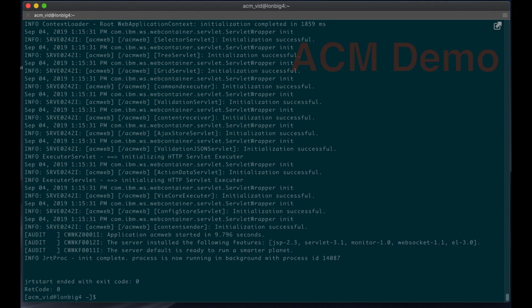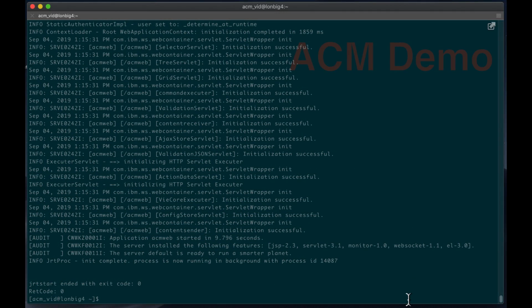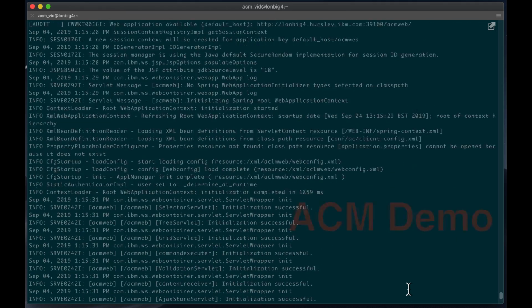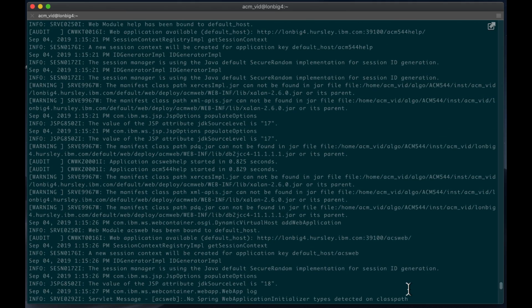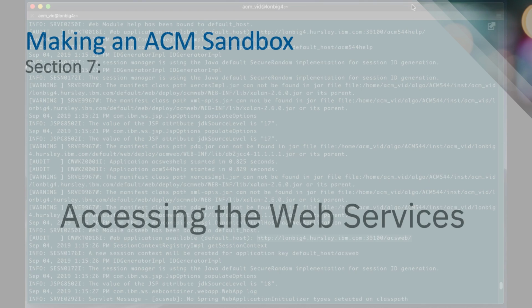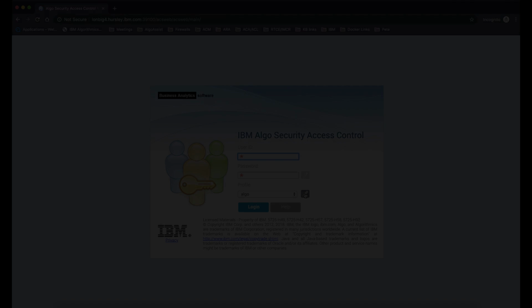Okay, so I'm just going to scroll back through here, and I'm going to find the URL for the web GUI. There it is. And I'm just going to select that, and I'm going to drop it into my browser. So let's see whether we can actually start the GUI. Yep, so that's up and running.